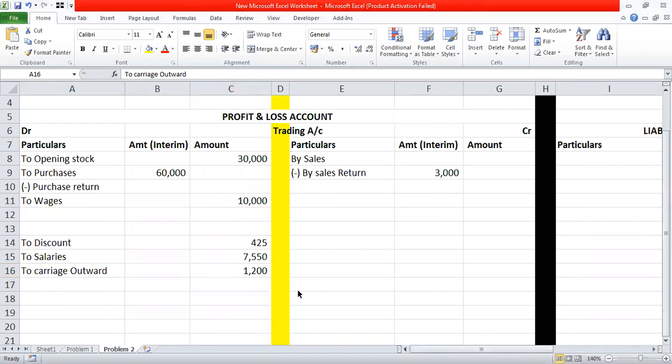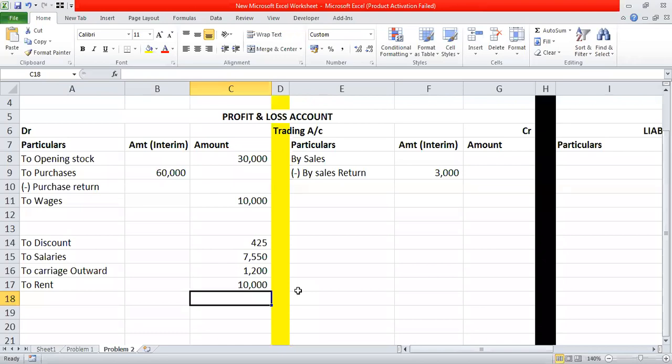What is next? Rent. Where will it go? P&L debit, to rent, which is amounting to again 10,000. Done till here? Understood properly? Yes, ma'am. Okay.